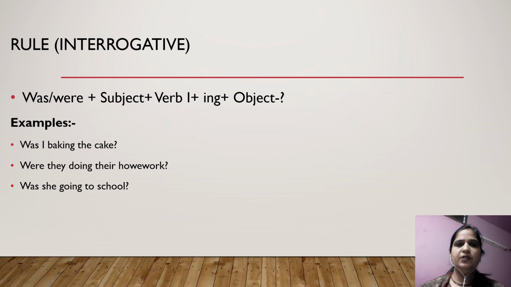Rules for interrogative. Sometimes we want to ask questions about a situation or action that was happening in the past. Rules are: was/were plus subject plus first form of verb plus ing, plus object, followed by a question mark. Examples are: Was I baking the cake? Were they doing their homework? Was she going to school?